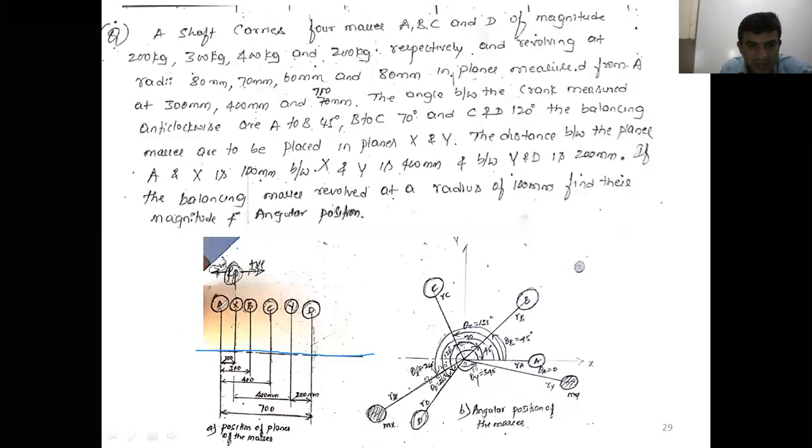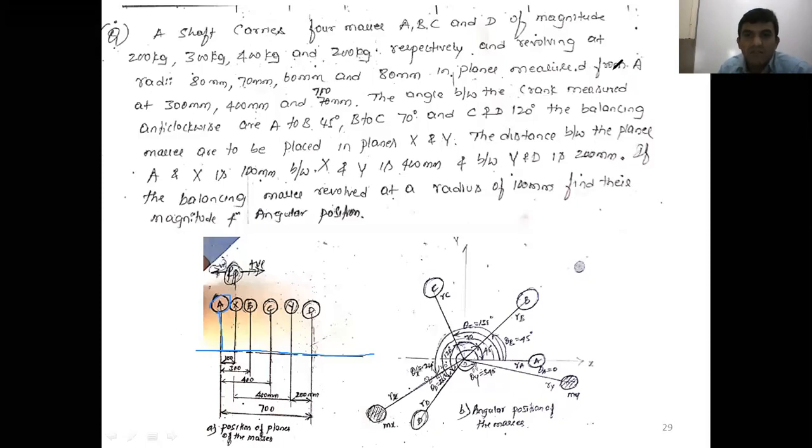Same, take it as A, B, C, D. This is plane A. In the freehand sketch itself, you take A, B, C and D. The magnitudes MA, MB, MC and MD are given, and revolving at radius RA, RB, RC and RD also given.